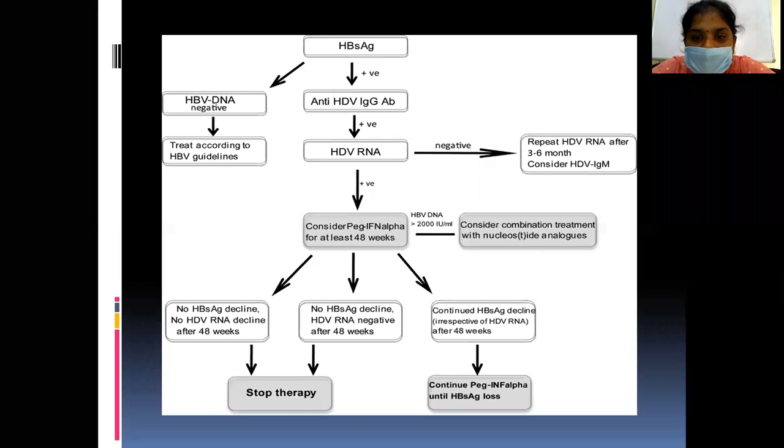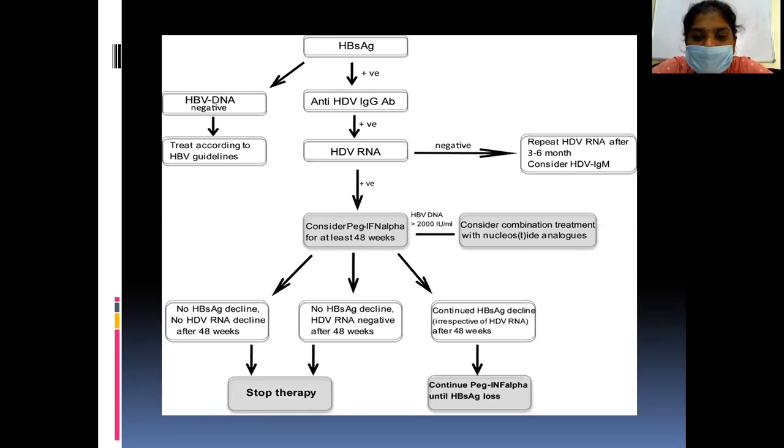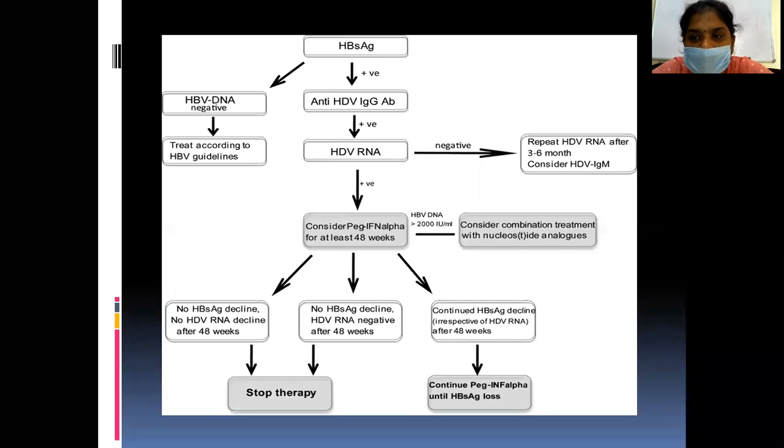If the hepatitis B DNA is more than 2000 international units per milliliter, then we'll consider the combination therapies. If there is no hepatitis B surface antigen decline or no hepatitis D RNA decline after 48 weeks, then we'll stop the therapy.